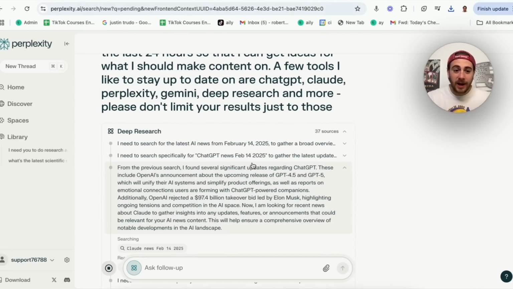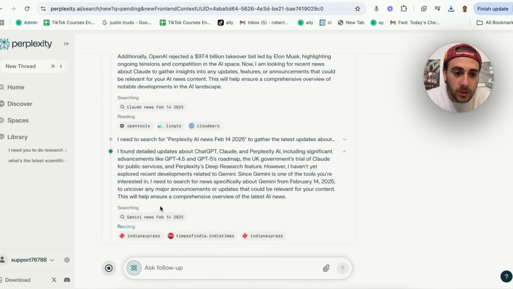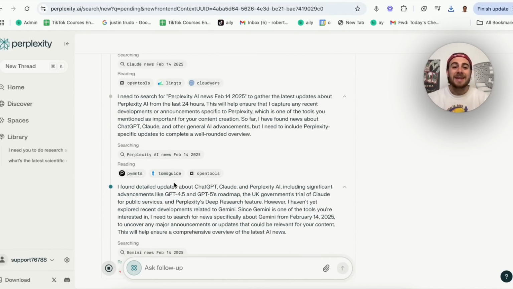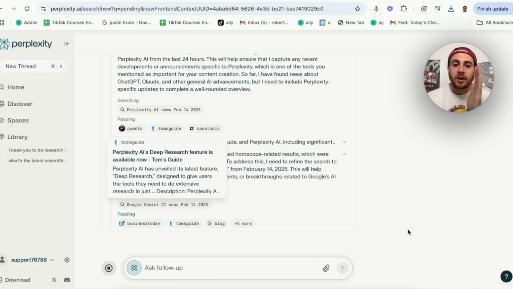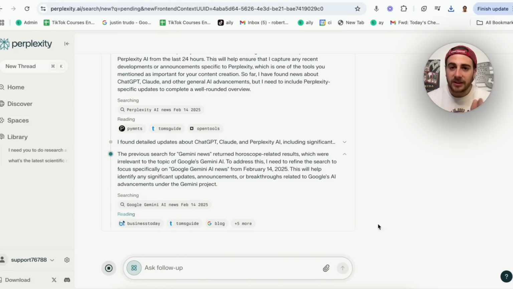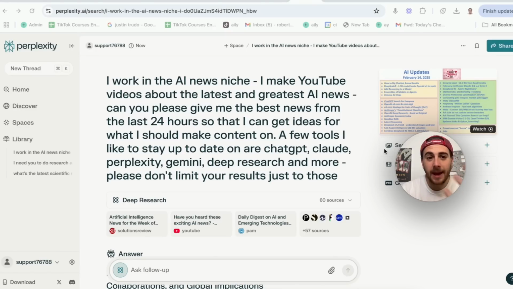And again, this is what I manually would have done. Claude news, ChatGPT news. It goes through and looks for Gemini news. It went through and looked for Perplexity news. And this is absolutely amazing. Why? Because this is going to save me so much time that I otherwise would have had to do. And again, now I can go and do other things, and this is going to notify me on my desktop once it's done. So now that this is done, this is absolutely insane.